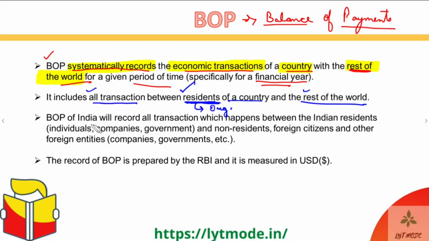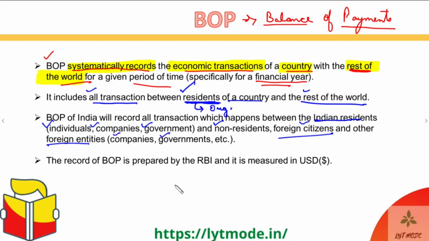Then the BOP of India will record transactions which happen between the Indian citizens or the Indian residents, including the individuals, the companies, and the government, as we talked about, the three main pillars, and the non-resident foreign citizens and other foreign entities. And again, the foreign entities, apart from the citizens, would include their companies and their governments.